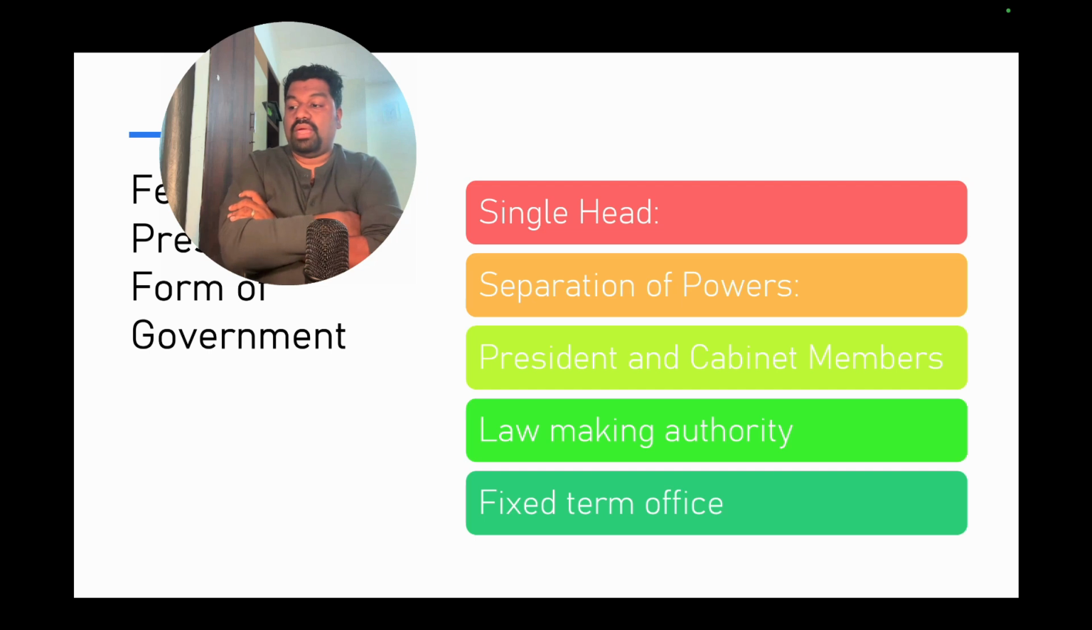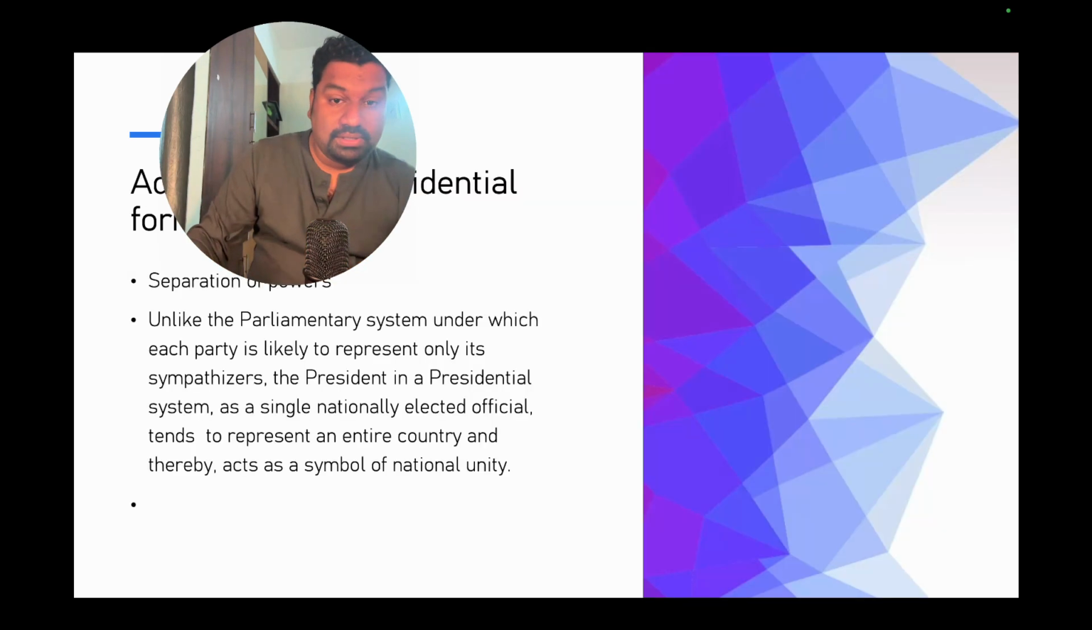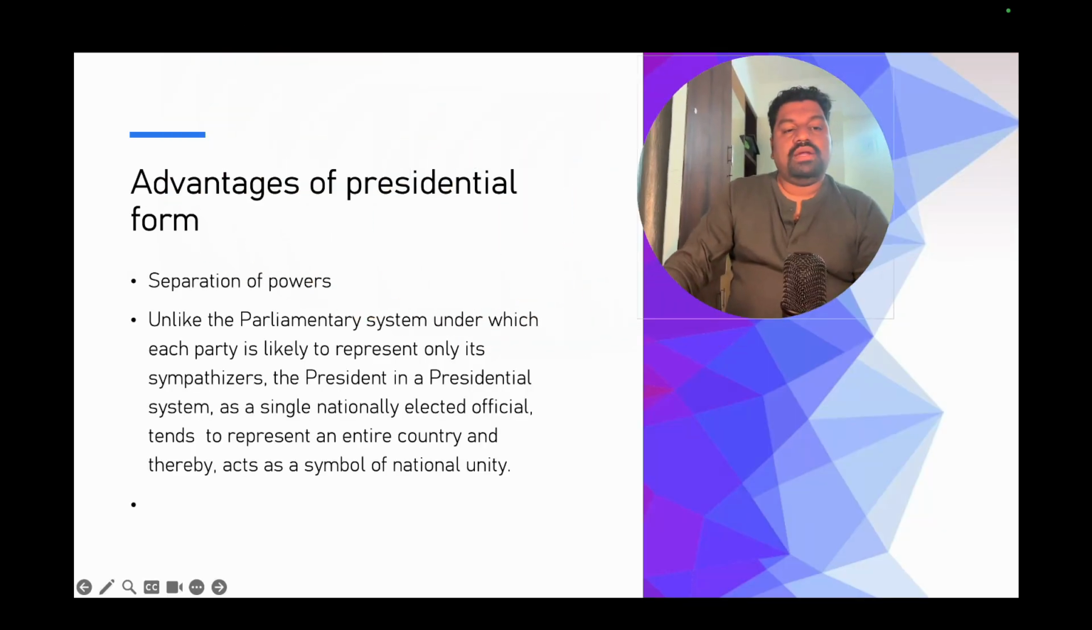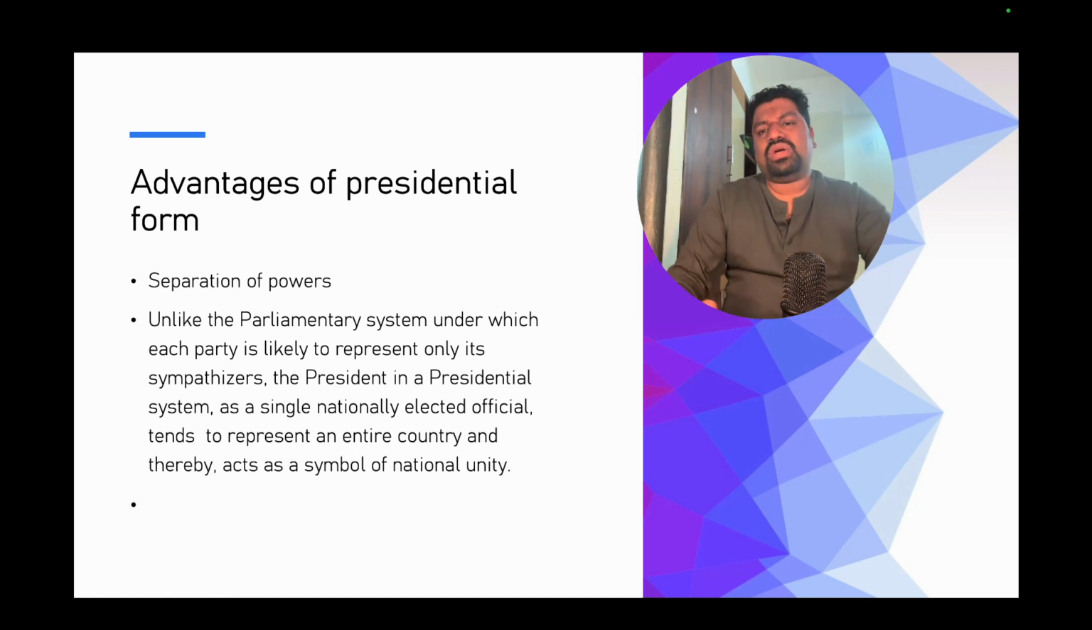Lawmaking authority is separate from the president, and there is a fixed term of office for the president, unless and until he is impeached. Okay. And coming to the advantages of the presidential form, the biggest advantage is separation of power. There is a clear cut. You cannot overlap the powers. The legislative is different, the executive is different, the president himself is different.